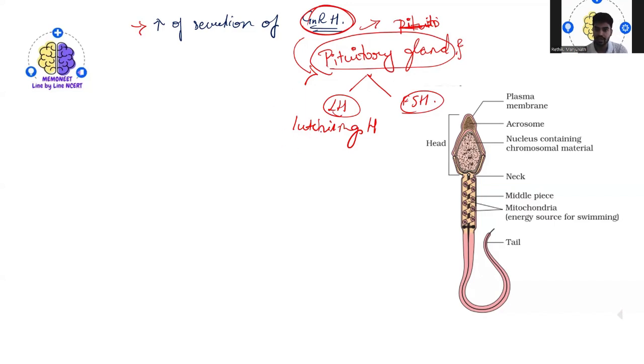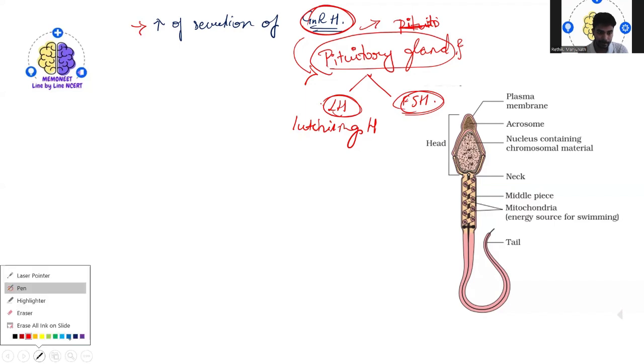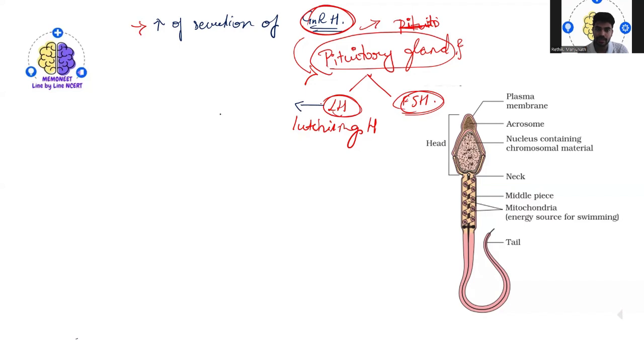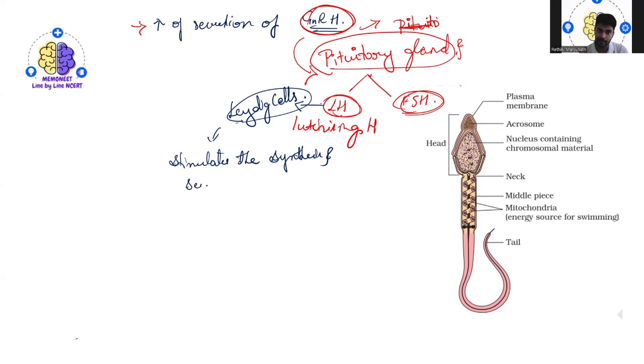So these are the two hormones released by the pituitary gland. What are the functions of LH and FSH? LH acts on the Leydig cells, and it stimulates the synthesis and secretion of androgens.